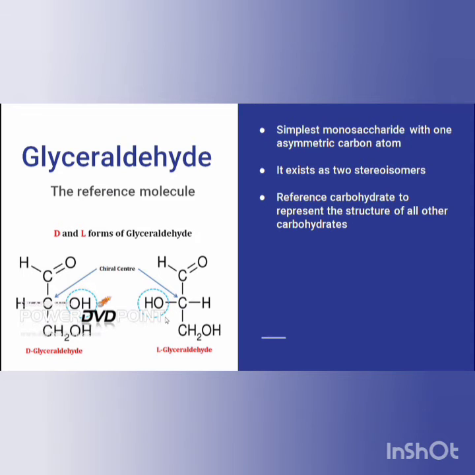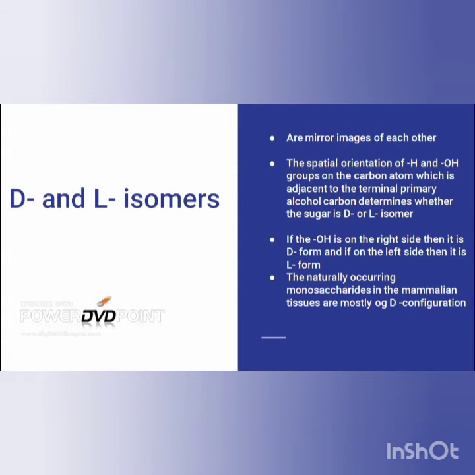The spatial orientation of hydrogen and hydroxyl groups on the carbon atom which is adjacent to the terminal primary alcohol carbon determines whether the sugar is D or L isomer. If the hydroxyl is on the right hand side, then it is the D form, and if the hydroxyl is on the left hand side, it is the L form.